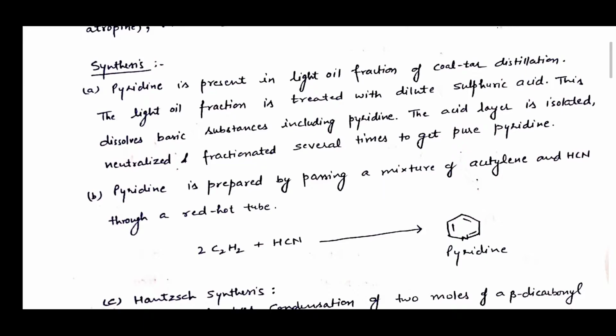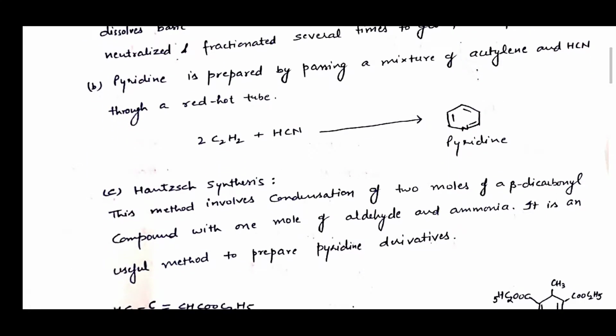Now the second method: pyridine is also prepared by passing a mixture of acetylene and HCN through a red hot tube. As you can see in this reaction, acetylene in the presence of HCN, when treated in a red hot tube, forms pyridine.